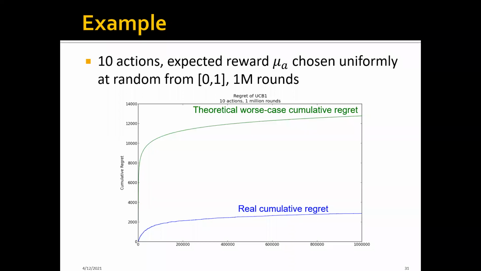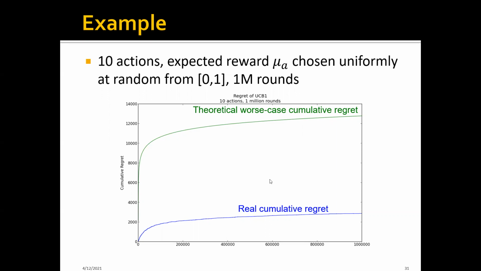As an example, let's say that in a simulated experiment, we have 10 actions, and the ground truth expected reward mu A is chosen uniformly at random in the range between 0 and 1. And let's say that we run the experiment for 1 million rounds. And the green line here shows the theoretical worst case cumulative regret we get from the bound that we mentioned before. And the blue line here is the real cumulative regret we computed from running the simulated experiment.